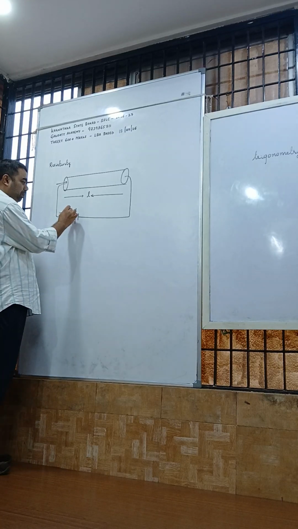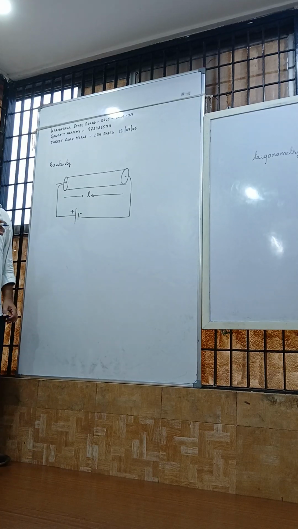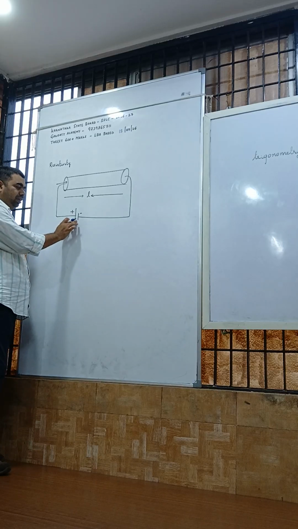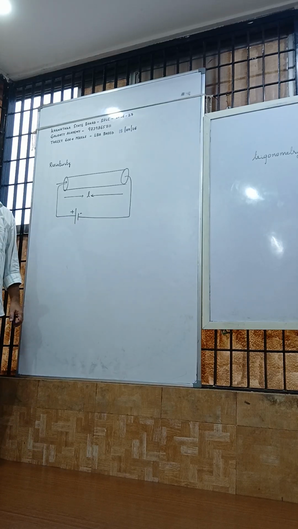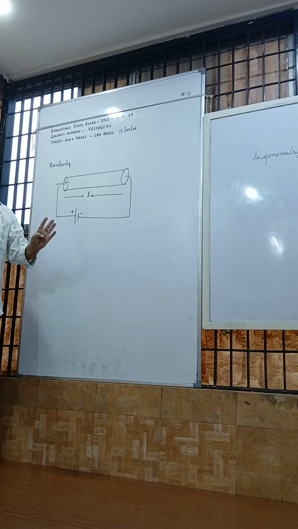So you have a positive terminal and a negative terminal. Battery, source, voltage, EMF, energy source, DC, all are the same. EMF, electromotive force, all stand for the same meaning.